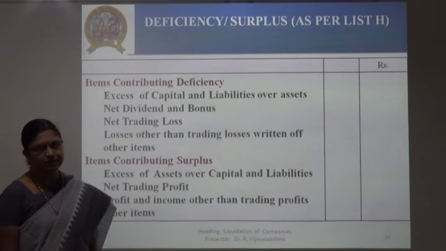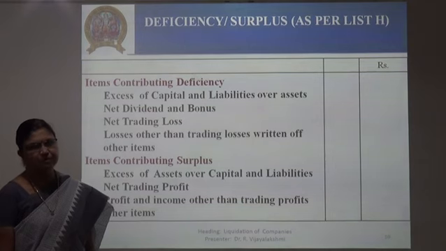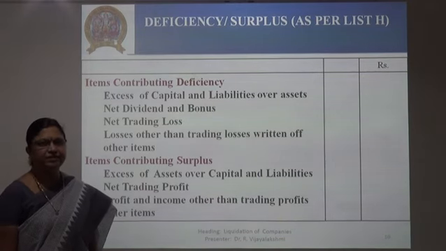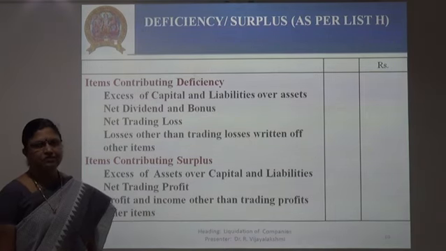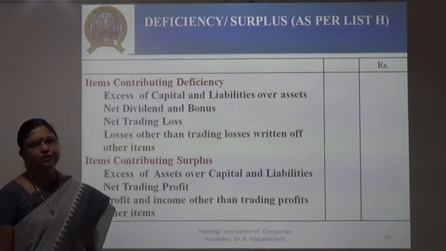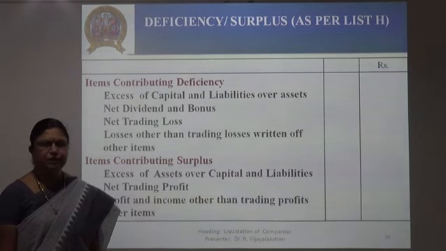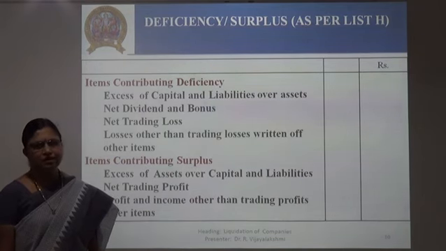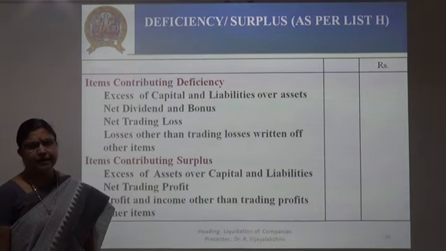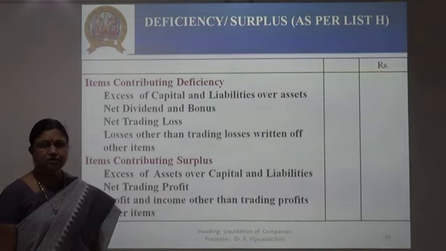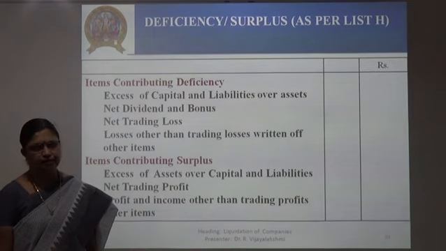Then it is to be distributed. First it is to be distributed to the preference shareholders. If there is any preference dividend, that is also to be given to the preference shareholders, and even after that, if there is any surplus, then the amount is to be distributed among the equity shareholders according to their shareholdings. And if there is a deficit, then in order to offset this deficit, the joint stock company may ask the shareholders to pay calls on the shares, and if there are any calls in arrear, that is also to be claimed by the company from the shareholders.